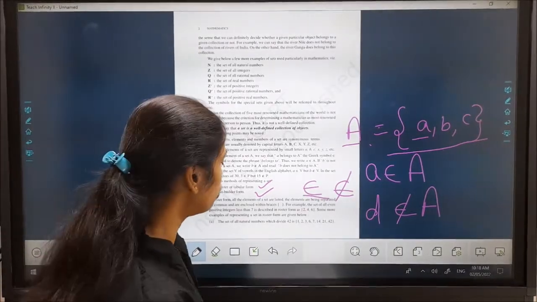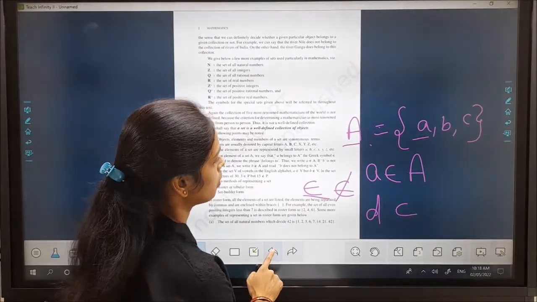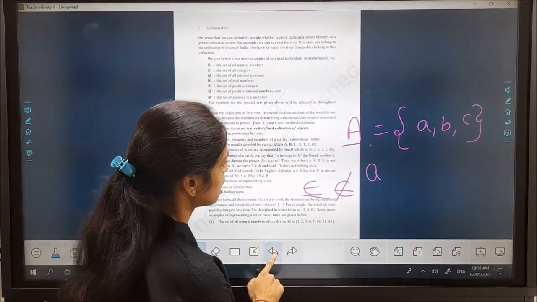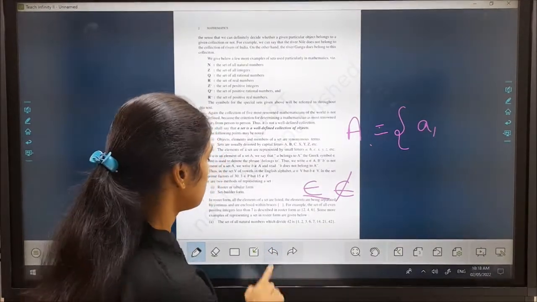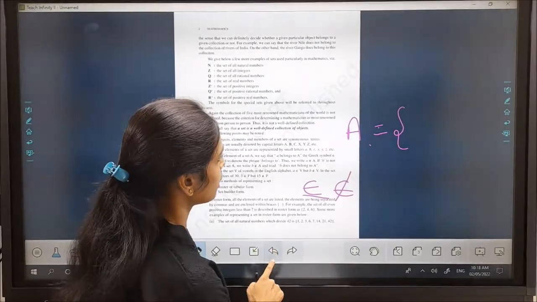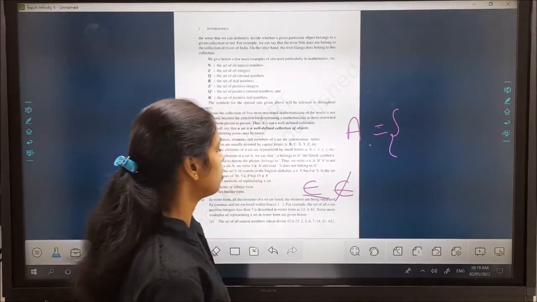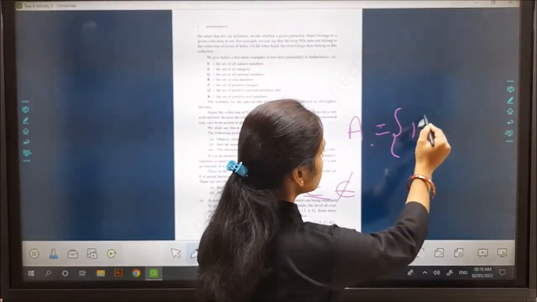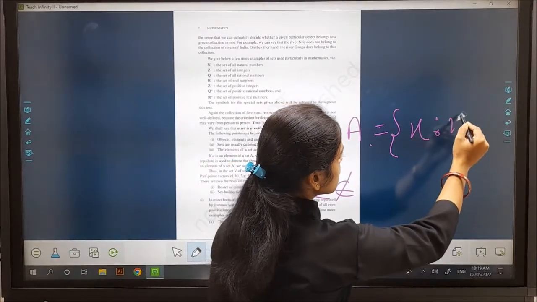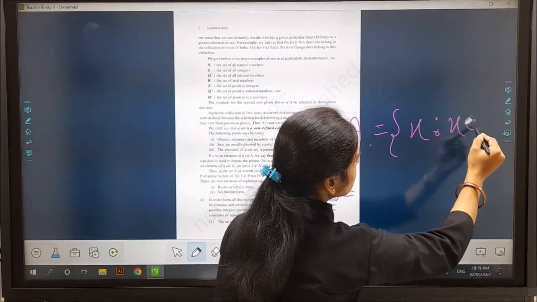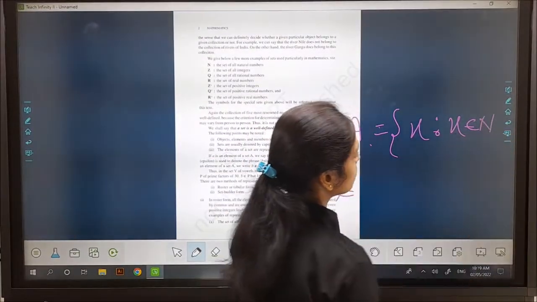Whereas what is the set builder form? Set builder form is another way of representing a set. Like as you can see here, A is equal to the collection of all those x such that x belongs to a nation.